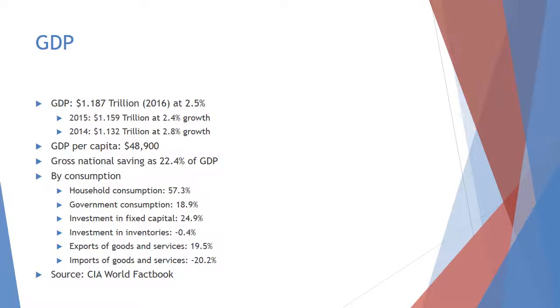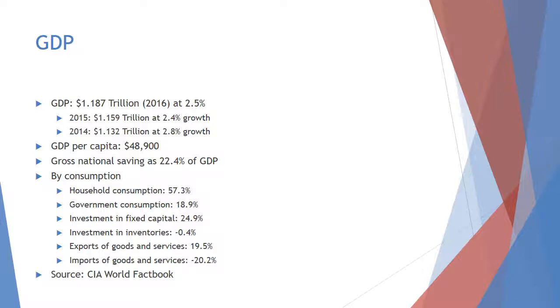The current GDP of Australia is $1.187 trillion, which ranks 20th in the world, while having a growth rate of 2.5%. They also are up from $1.159 trillion and $1.132 trillion in 2015 and 2014. The GDP per capita is $48,900, while the gross national savings is 22.4% of the GDP.